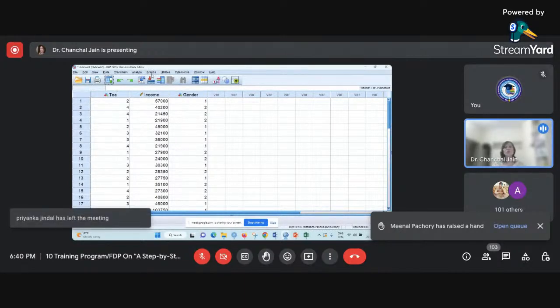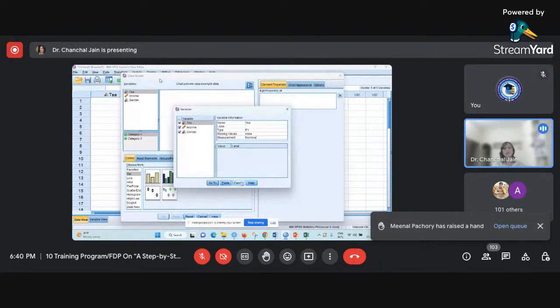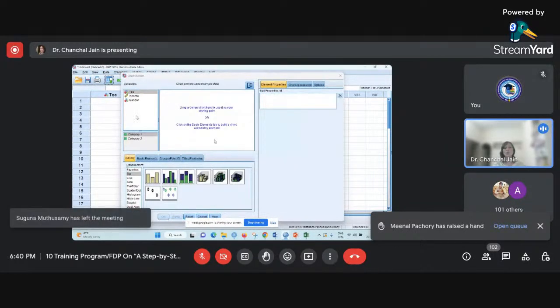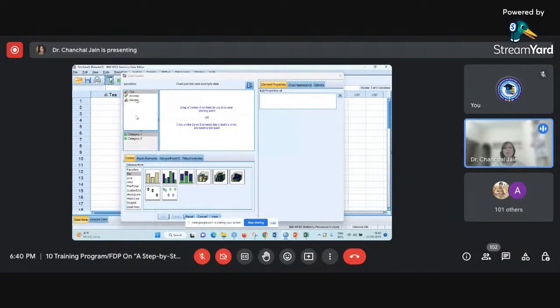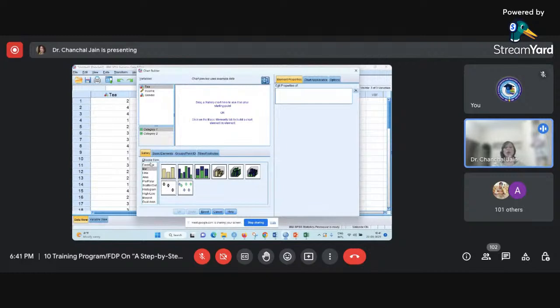For that, you need to go to the Graphs menu. You can go to the Chart Builder. Once you click on this, it will open the Chart Builder for you. All the variables in your file would be listed at the left hand side. You need to first decide which type of graph you want to plot. Say for example, I want to plot a graph for my gender variable. Gender is a categorical variable, so the appropriate graph according to the nature of the variable would be the pie chart.